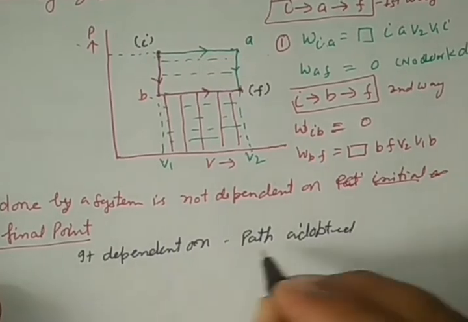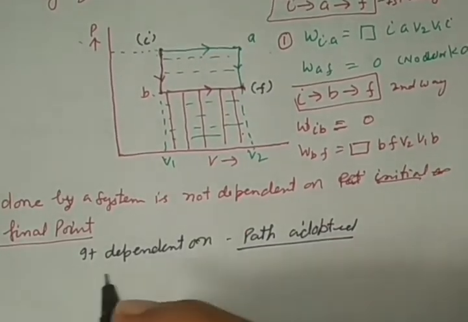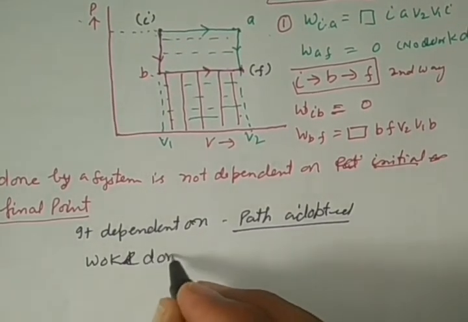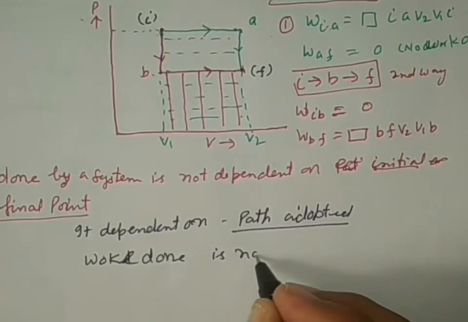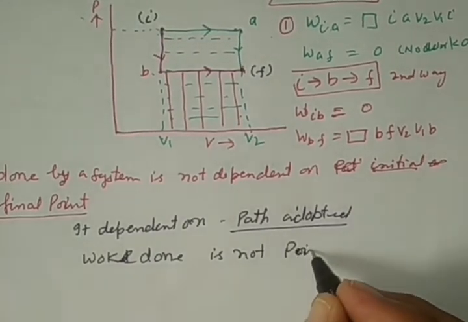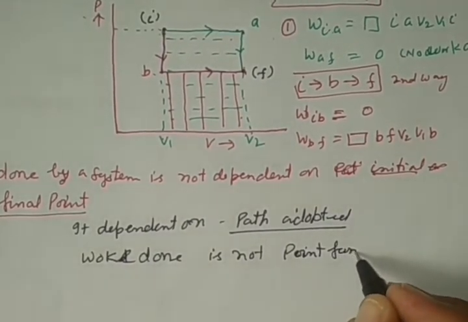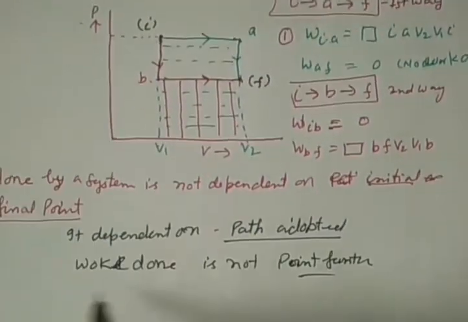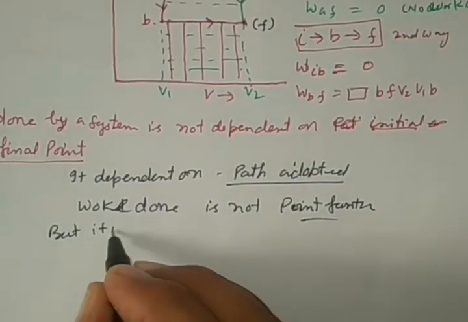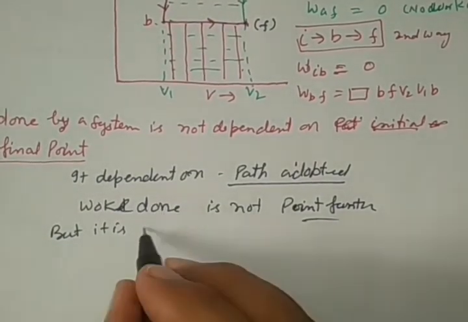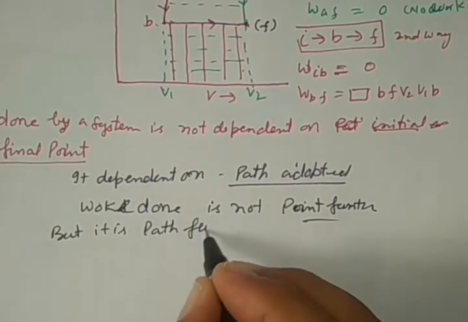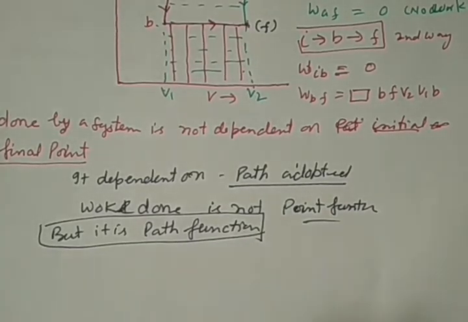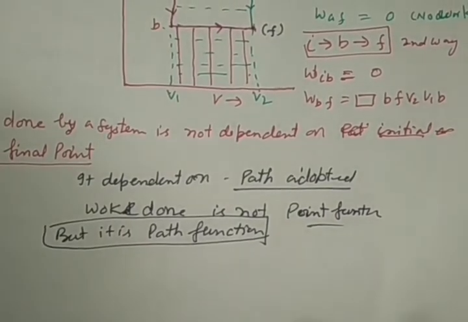Right? What does this conclude then? Work done is not a point function. What does point function mean? It does not depend on initial and final point, but it is a path function. Work done is a path function. This is under the third case.